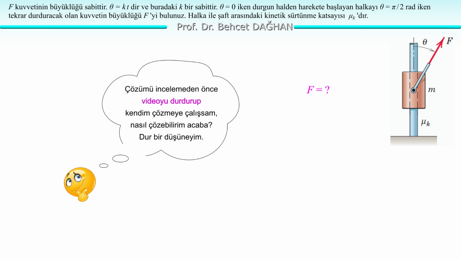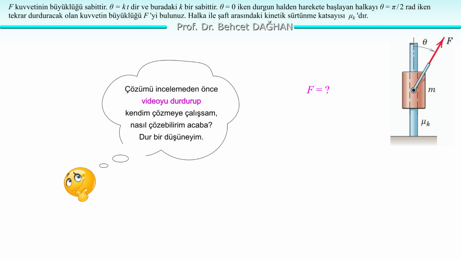Yes, there is a force whose magnitude is constant but whose direction is variable. It is applied to the collar. It starts being applied when theta equals 0. Then the angle theta is gradually increased, and the force F is made horizontal. Theta becomes pi over 2 radians, 90 degrees. There is friction. The kinetic friction coefficient is mu k. What should the magnitude of this force be? We are asked to find it in terms of the given information.